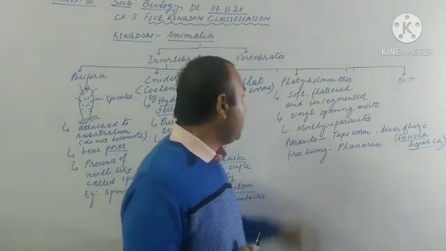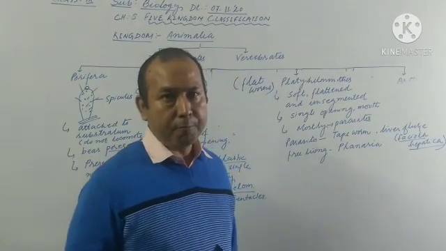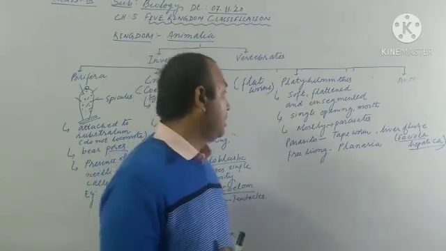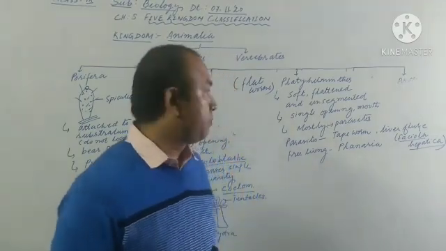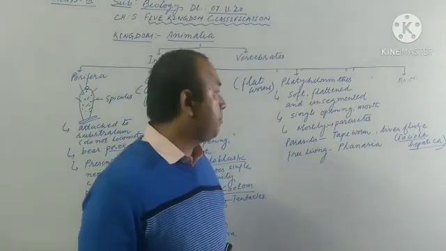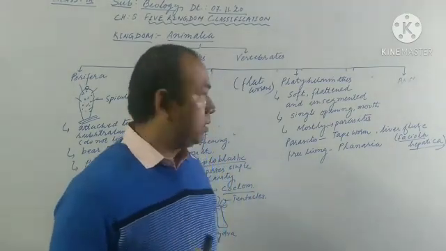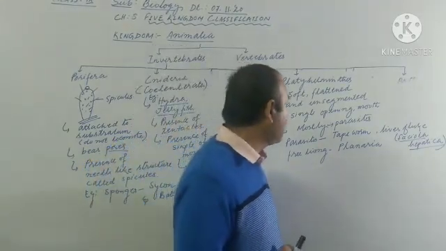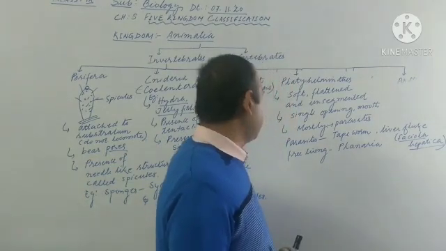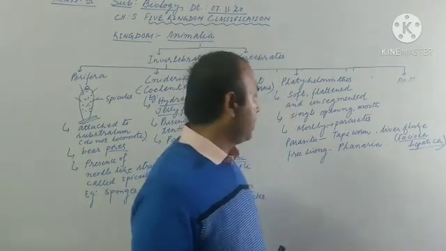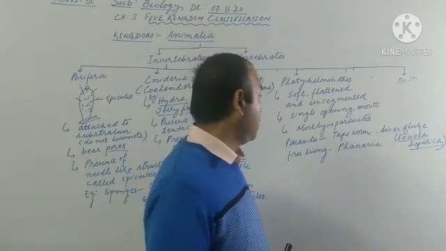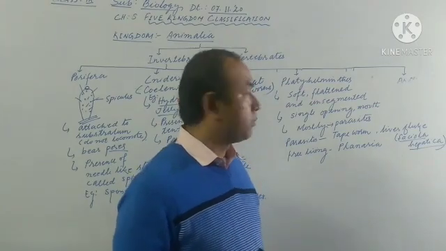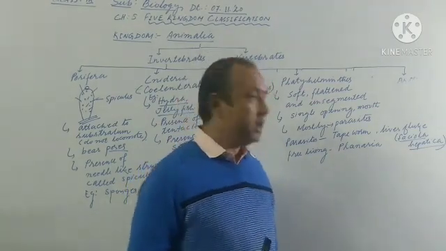These Platyhelminthes are mostly parasitic in nature. The best example of parasitic Platyhelminthes is the tapeworm. You might have heard about tapeworm, mostly found in the stomach of a pig, even the stomach of a human being. The scientific name of this tapeworm is Taenia solium. It causes the disease called teniasis. Then comes the liver fluke. Liver fluke is another flatworm. Their scientific name is Fasciola hepatica.